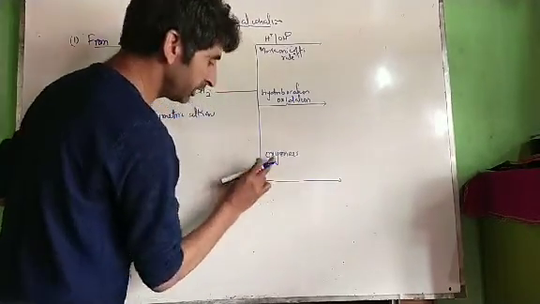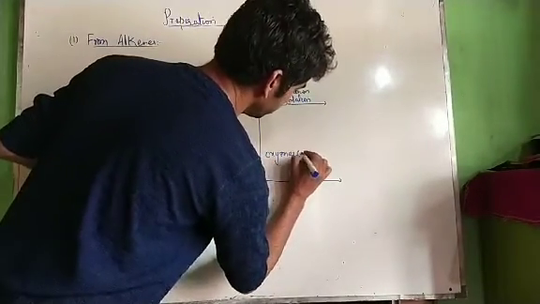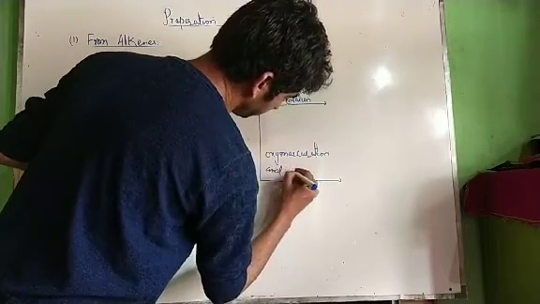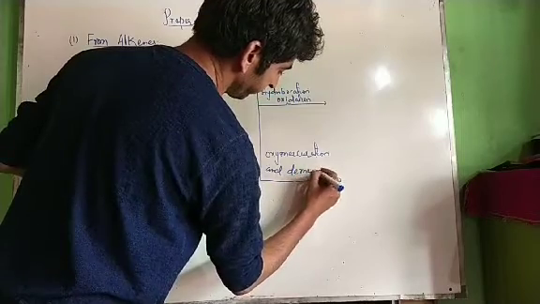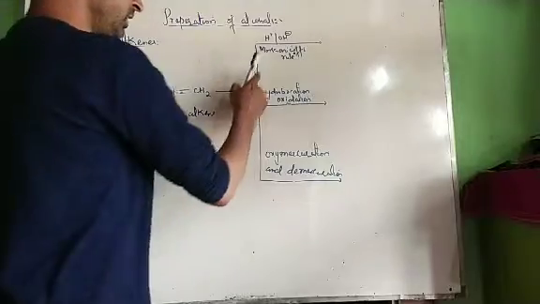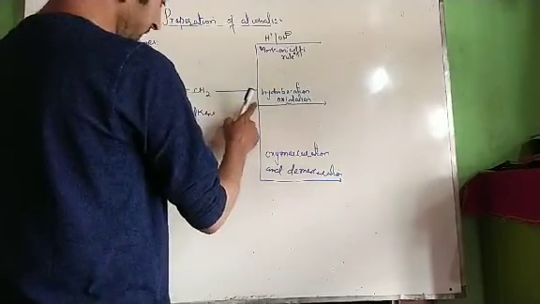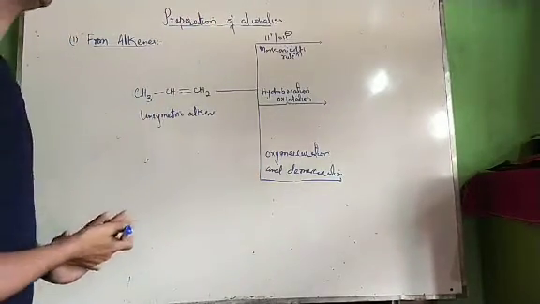Although this is not written in your text, it is very important. Oxymercuration and demercuration. Now see, from these we can get the product alcohol, but the nature of the product is different.